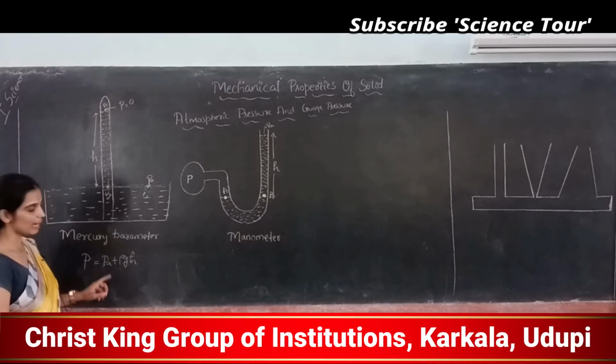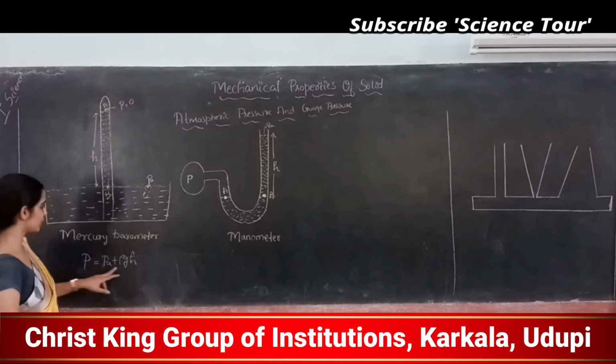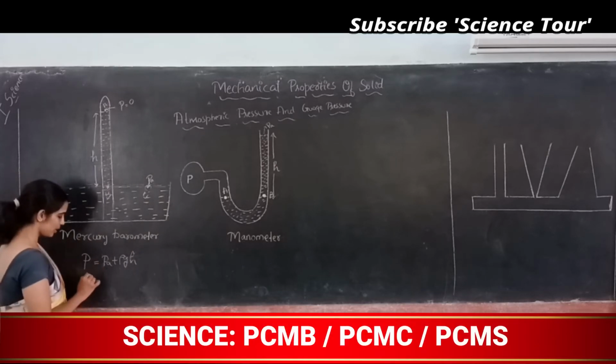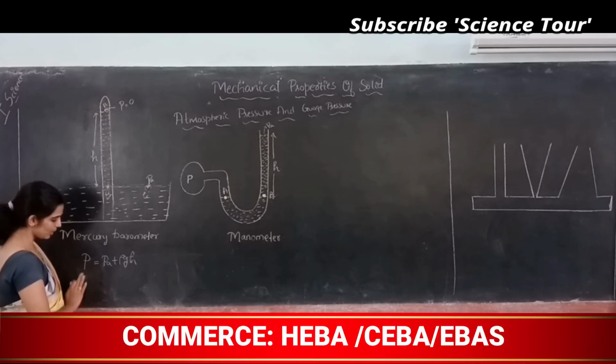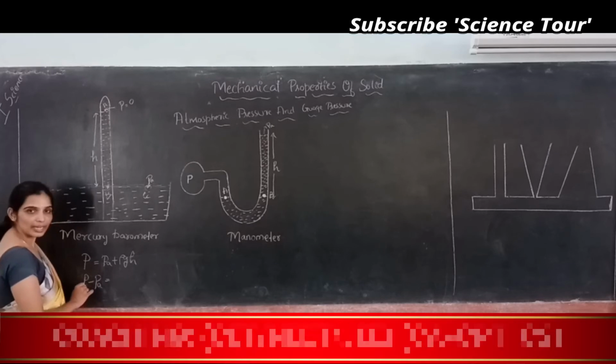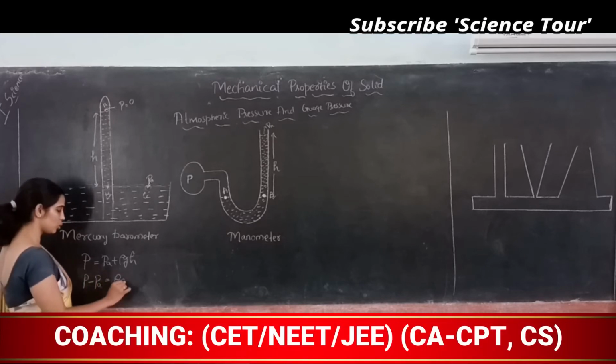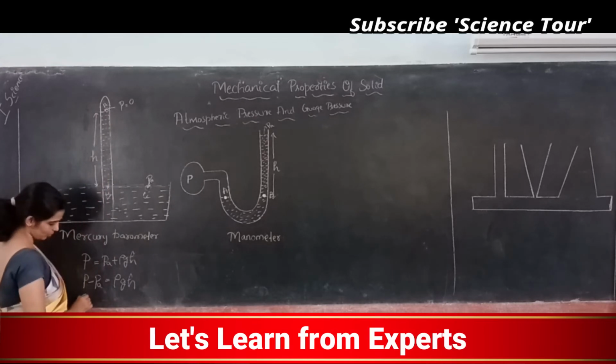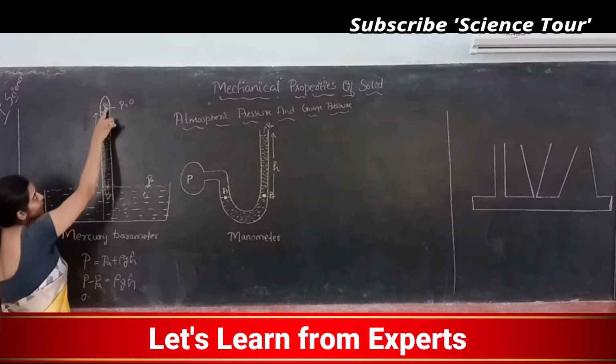Pressure at any height is equal to atmospheric pressure plus rho gh. So from this, the pressure difference between atmospheric pressure and at any point is nothing but rho gh. Here at any point it is 0. Pressure at A is 0.